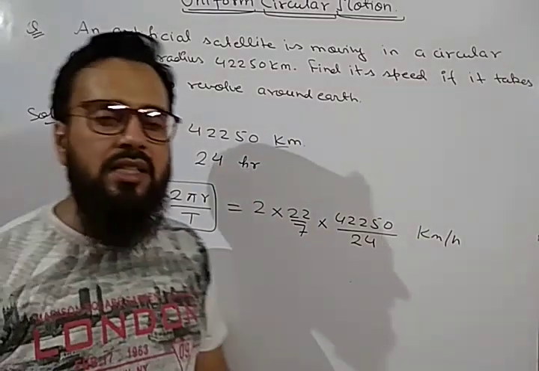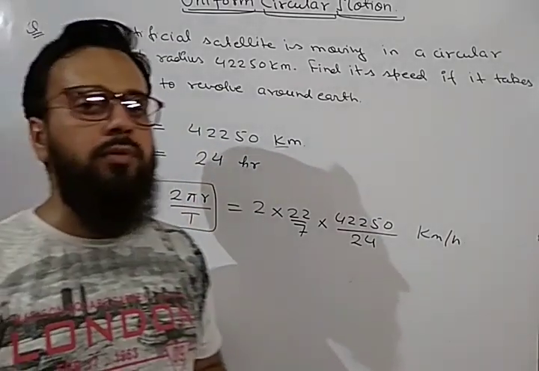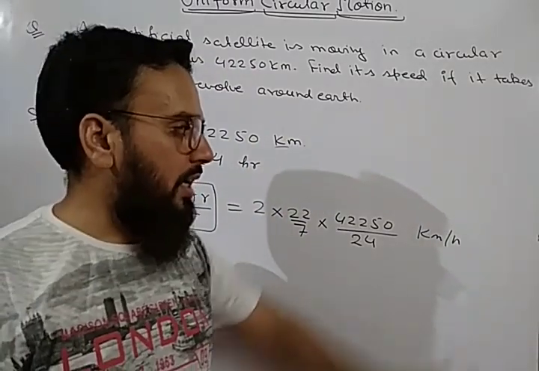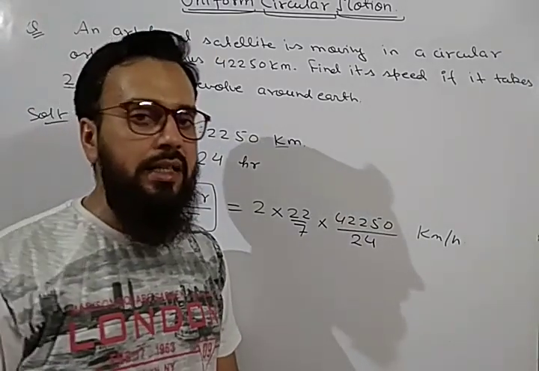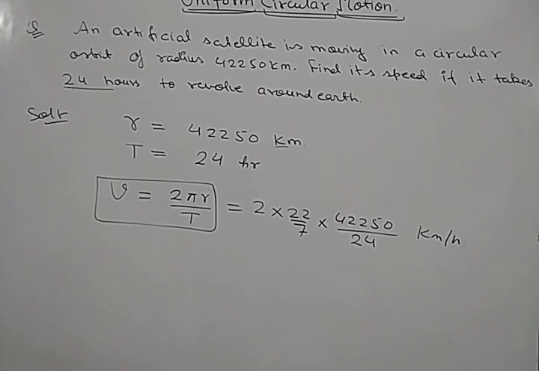So we have completed this chapter, motion, of class 9th. Up to class 9th level, we have completed all the topics. And now we are going to start some more important questions based on equations of motion as well as motion under gravity. So this was all about uniform circular motion. So note it down.